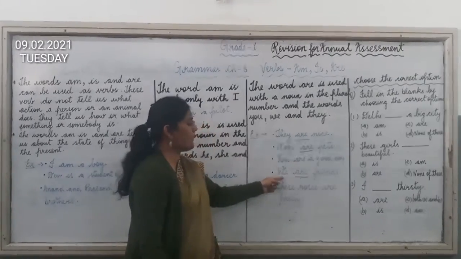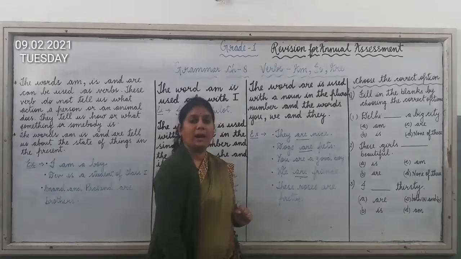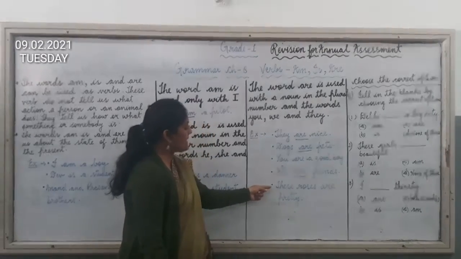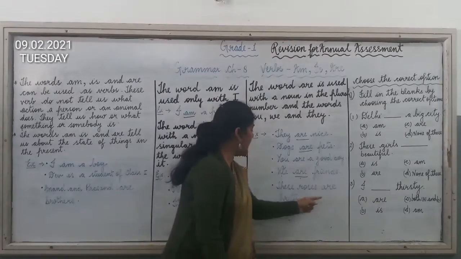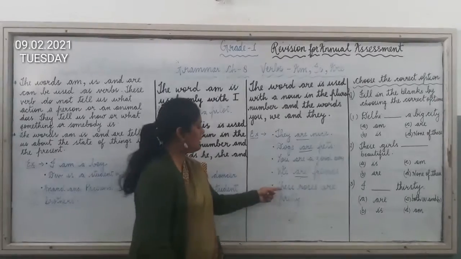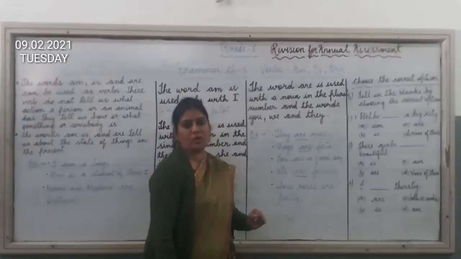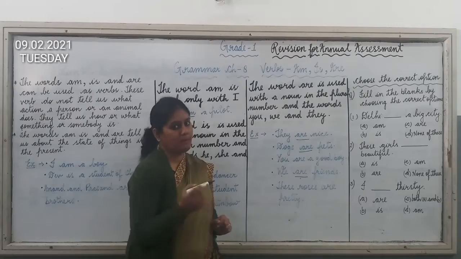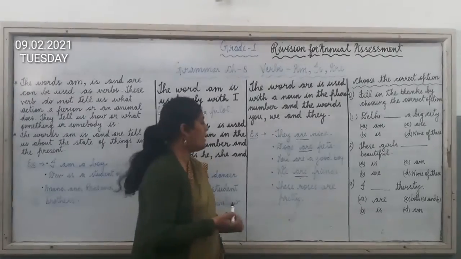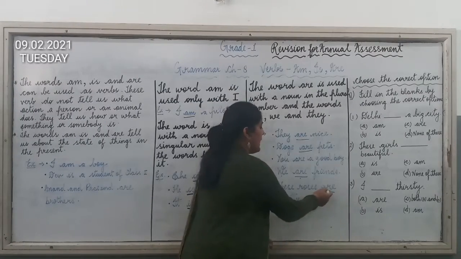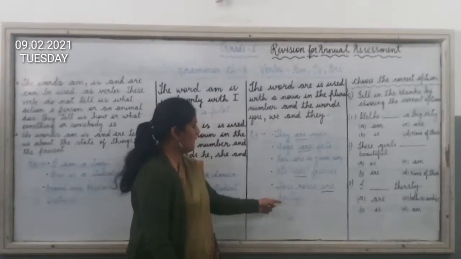So here we are talking about we, so we will use the verb are. Now next is, these roses are pretty. Again, these roses means we are talking about many roses. Roses are plural in number. So we have used are here as the verb.